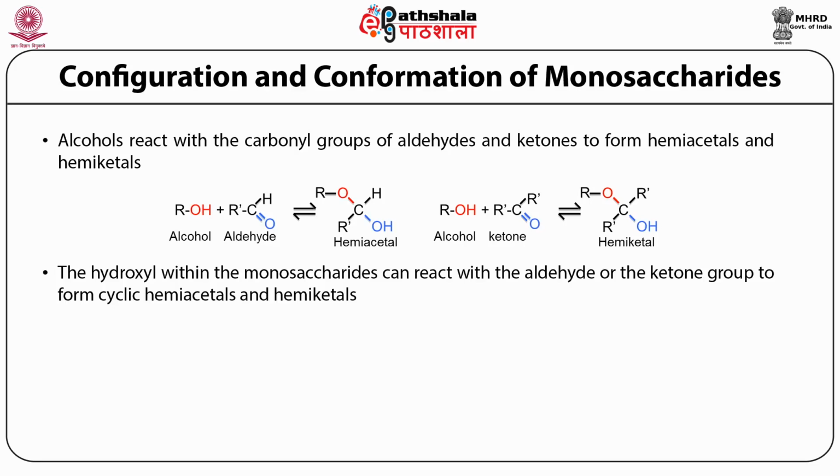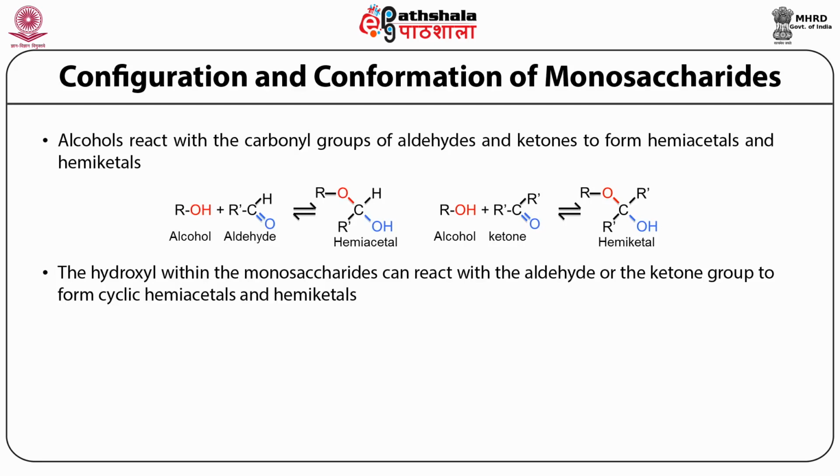If this kind of an intramolecular rearrangement takes place in glucose or in fructose, it leads to the generation of cyclic structures which are called cyclic hemiacetals or cyclic hemiketals. So in the case of fructose, if the hydroxyl at C5 reacts with the carbonyl oxygen at C1, it leads to a generation of cyclic fructose which is called alpha-D-fructofuranose.